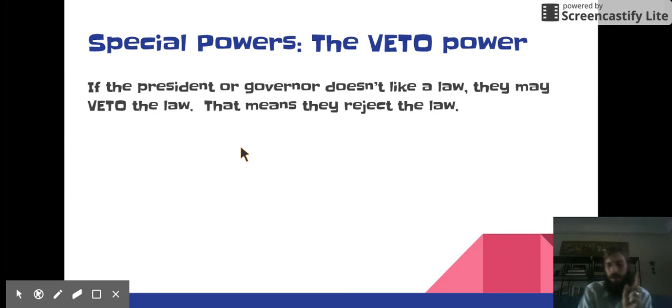Now, on your worksheet, you are going to finish part 3, which has you deciding whether you want to exercise your special power, the veto power. So you will be the president, and you will have laws put before you, and you'll decide, do I want to sign this law and make it a new law and approve it? Or do I want to veto the law and say, no, this law is not fair? Finish part 3 of your worksheet, then finish the exit ticket, and we'll see you tomorrow to talk more about who is the government.